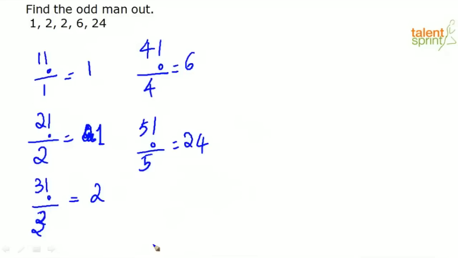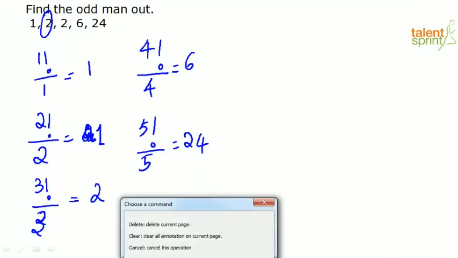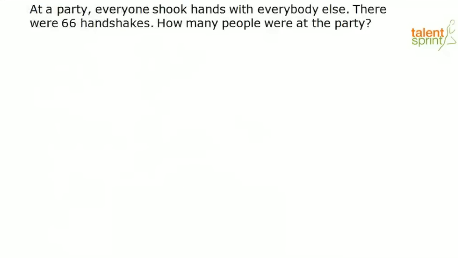So what is the odd number here? The odd number is 2. It should actually be 1. Right? I hope it is clear. Now, move on to the next question.